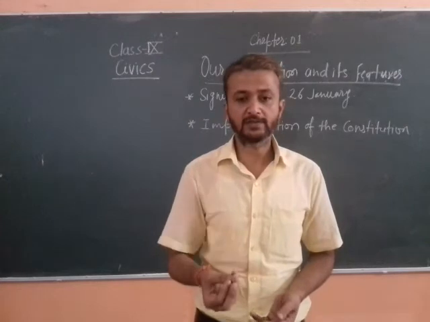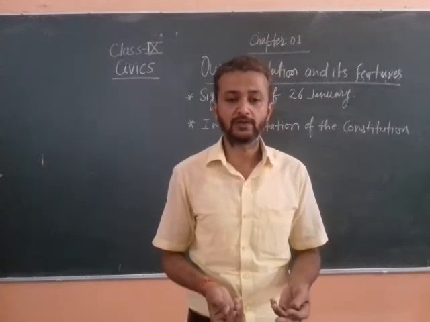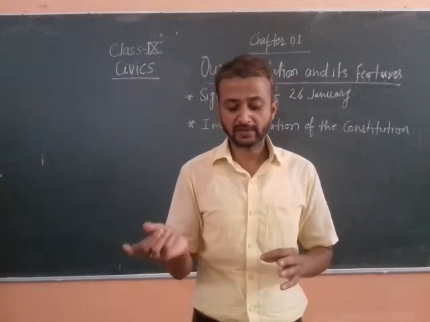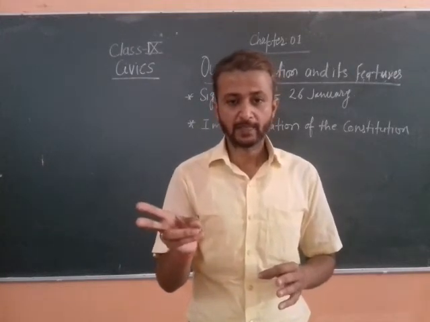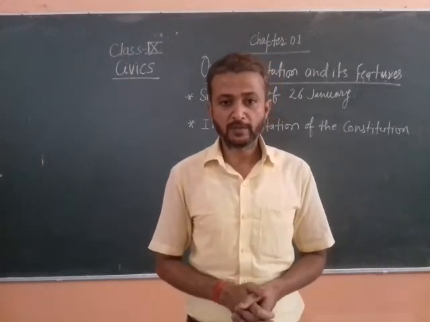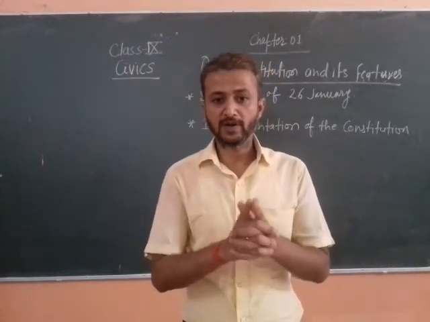All the sources we have just discussed are given in our book. Parliamentary government from Britain. Then we have discussed separation of power among the organs of the government and the Supreme Court from America.